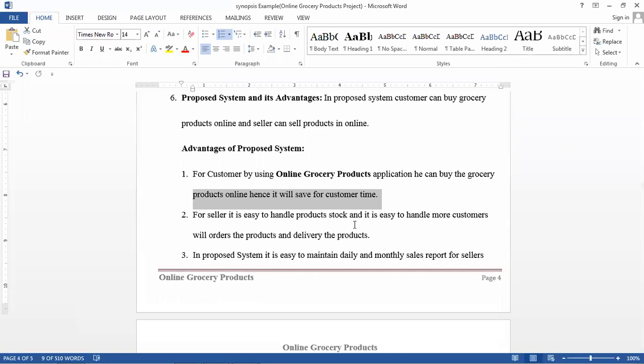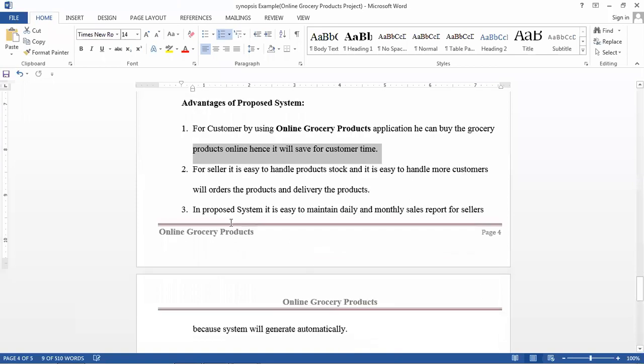And next, it is easy to handle more customers ordering products. In the existing system, when more customers come to the shop, it is difficult for the seller to manage those customers. But online, any number of customers can purchase the product, and those will be maintained by the seller. It is easy to handle. The seller logs in to the system and sees the number of orders and which products were ordered. Based on the address, you can deliver the products.